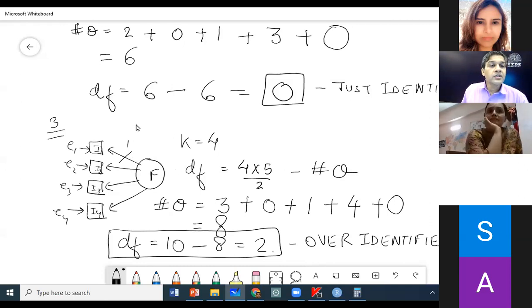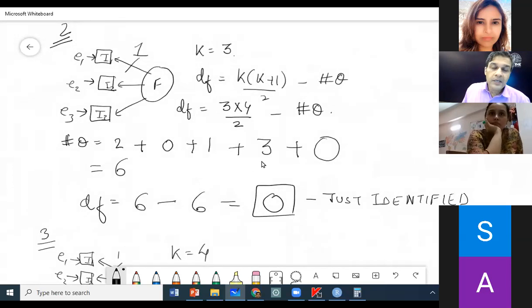3 items is also possible. Your tool will run, but you will not get any goodness of fit index. Chi-square values will not be reported because the tool cannot test chi-square for 0 degrees of freedom. It does not make sense. So 3 is possible, but remember you will not get goodness of fit.